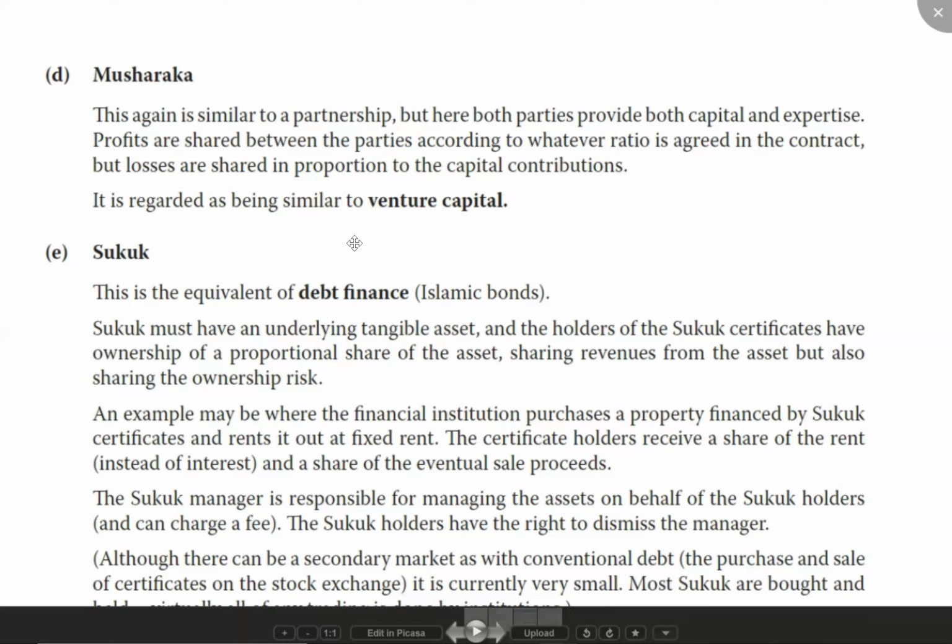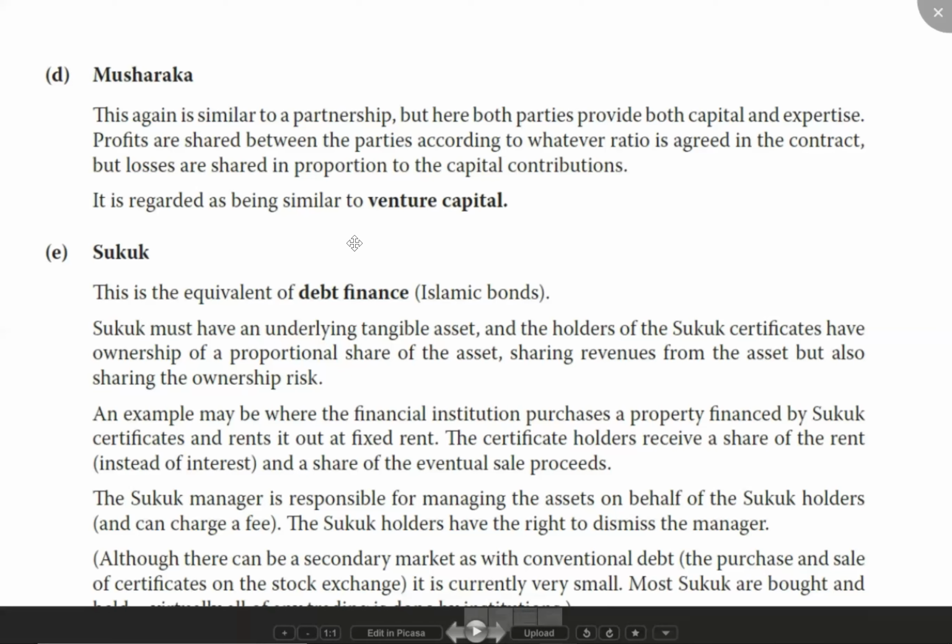But in sukuk, see what happens. Face value of the bond is 1,000, but I'll issue you the bond at a discount, let us say at 970. Always I'll do this. And on maturity, how much will you get? 1,000. I'm not going to pay you interest, but on maturity, you'll get the face value. So have I actually paid you any interest? No. But still, have you earned $30 per bond? Correct. So that is the concept of sukuk.